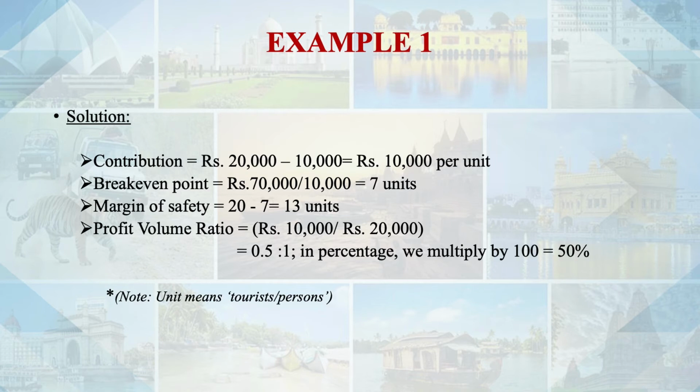Profit volume ratio: 10,000, that is contribution, divided by selling price per unit 20,000. So 50% is the profit margin, the profit volume ratio, which we can then compare with other tour packages. It can be compared with competitors, and then it can be seen whether variable cost needs to be reduced to some extent if possible, or fixed cost needs to be managed by increasing the number of tourists in a group so that per unit cost reduces.